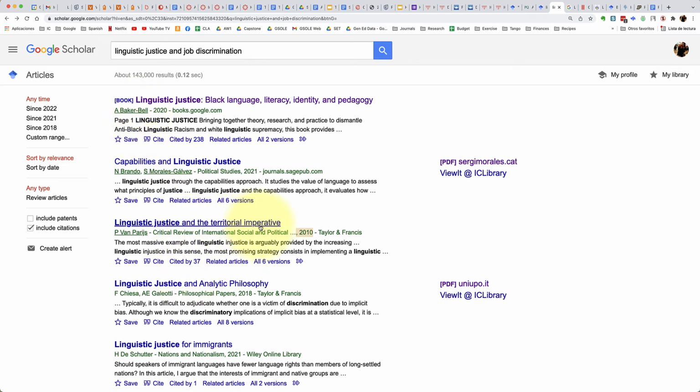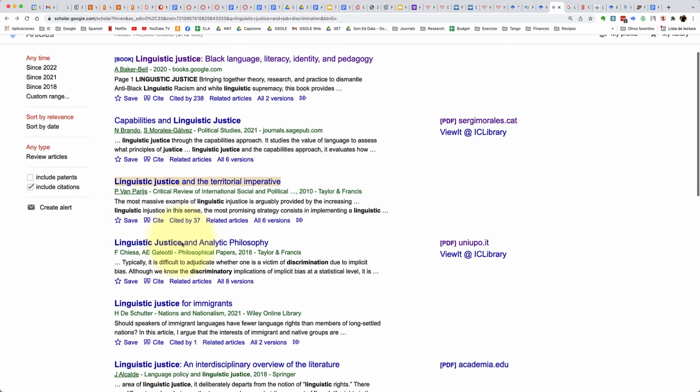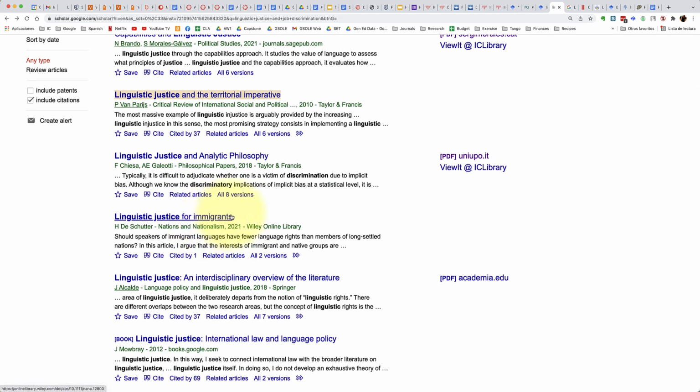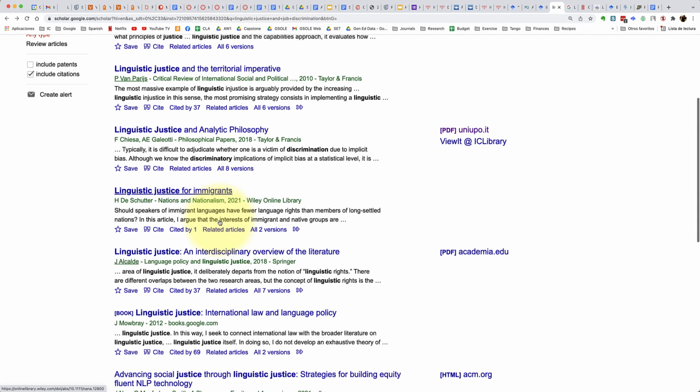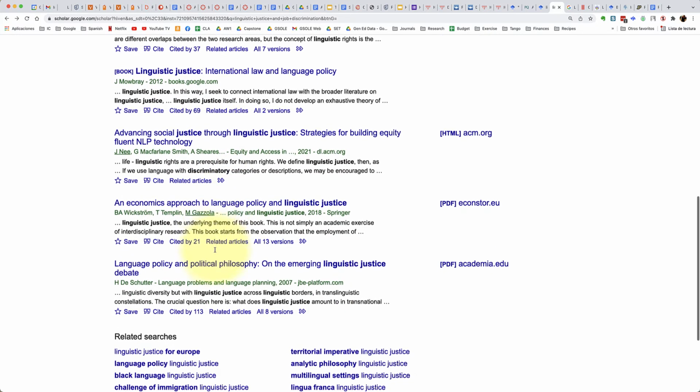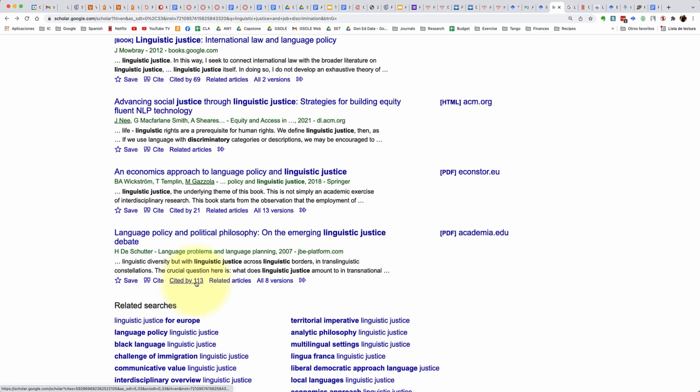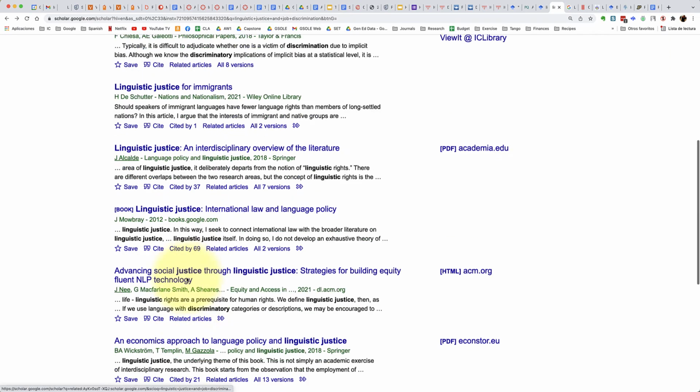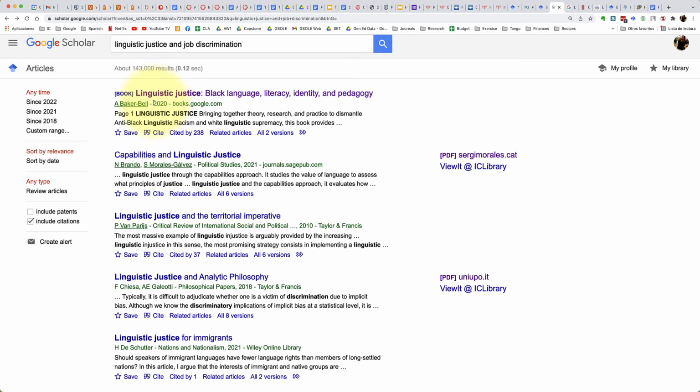However, this source here just might be exactly what you're researching. So 37 isn't necessarily bad. And let's say you wanted to research on immigrants and you're like, okay, it's only been cited by one, but it was just published, so it hasn't been around long enough. So that isn't so bad, especially if it was something exactly about what you were going to research. So we look at these numbers as sort of a guide in terms of how much of an authority they are. Here's another one, 113. I'm like, okay, it's been around for 15 years. And so, this person is not as famous as this person here, Baker Bale, who just published something 2 years ago.